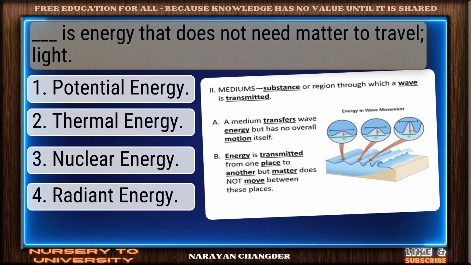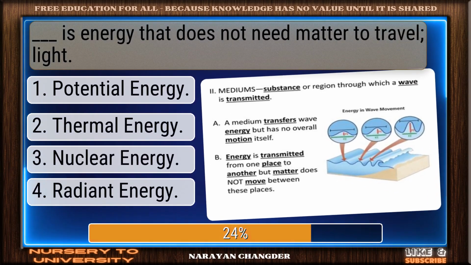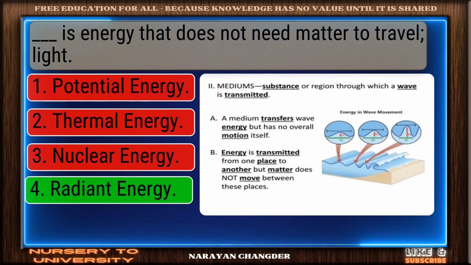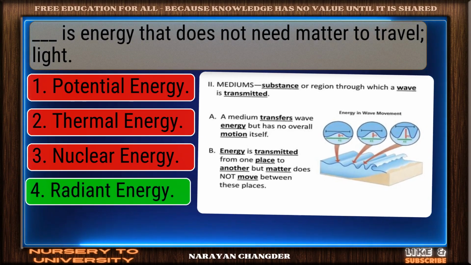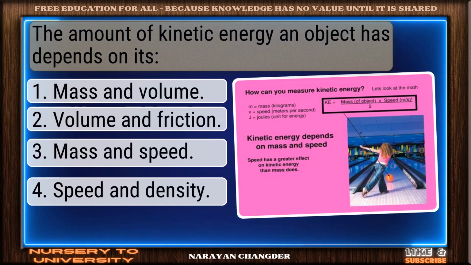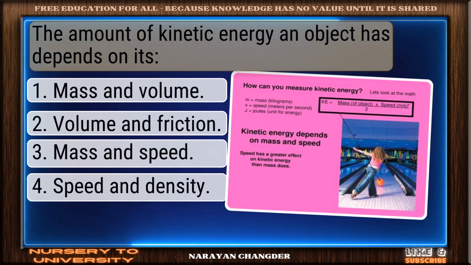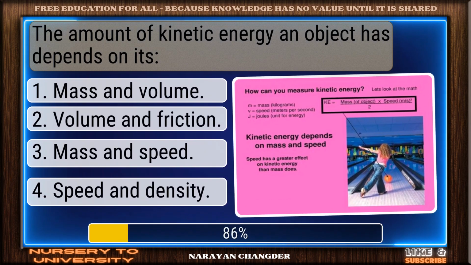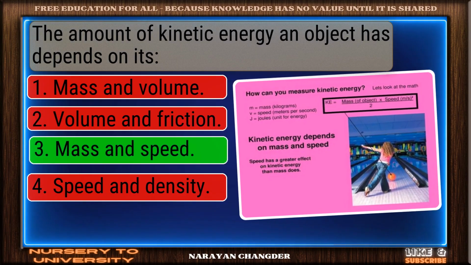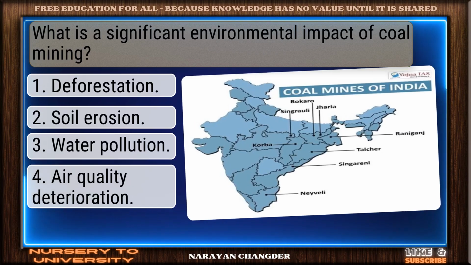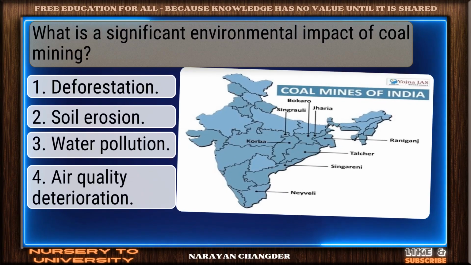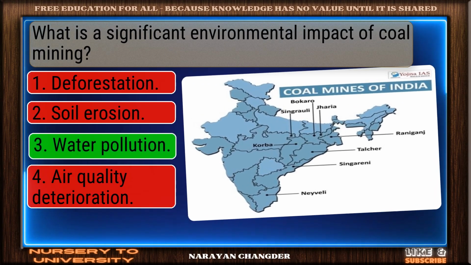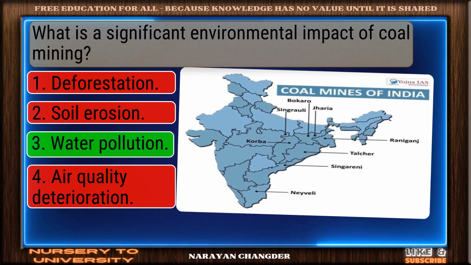___ is energy that does not need matter to travel. Light? You're right. Radiant energy is correct. The amount of kinetic energy an object has depends on its ___. Correct response. Mass and speed is accurate. What is a significant environmental impact of coal mining? Perfect. Water pollution is the one.